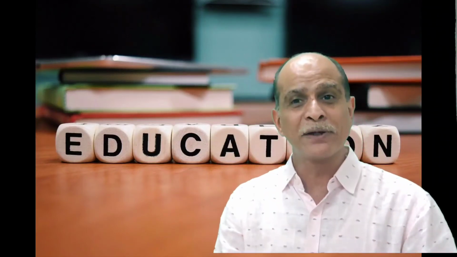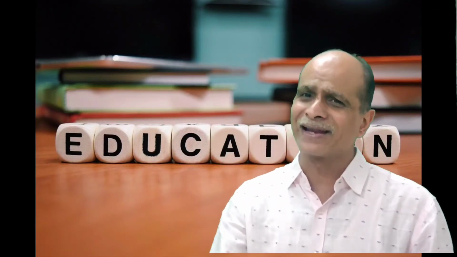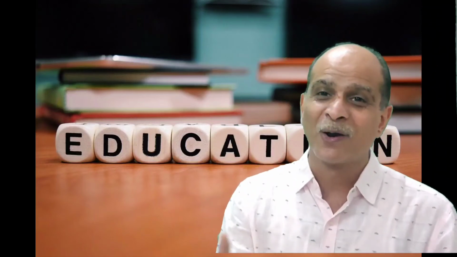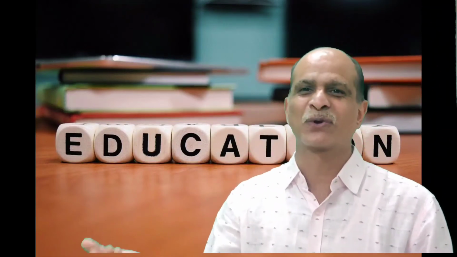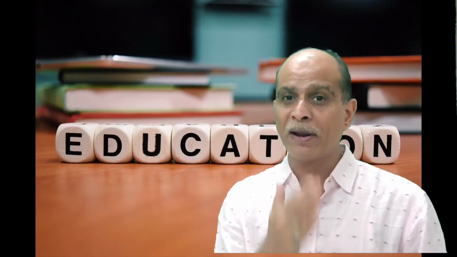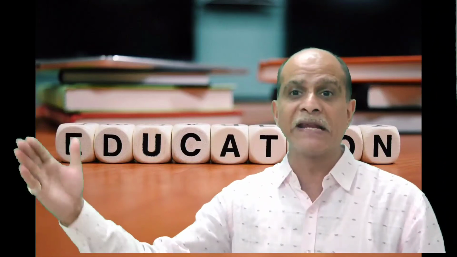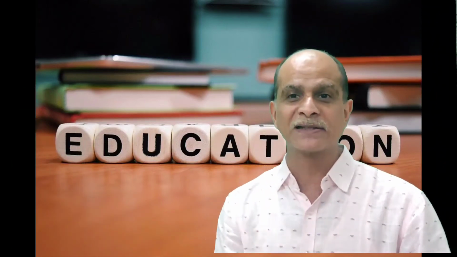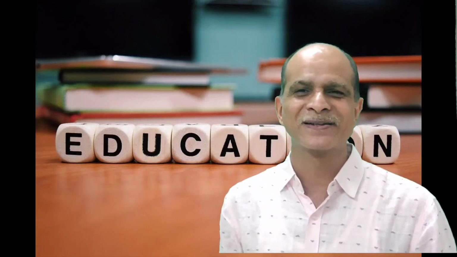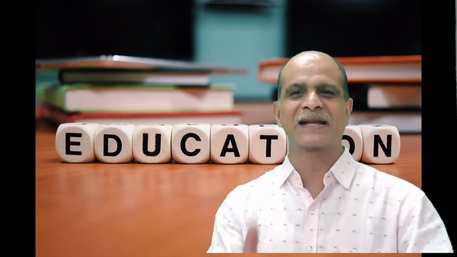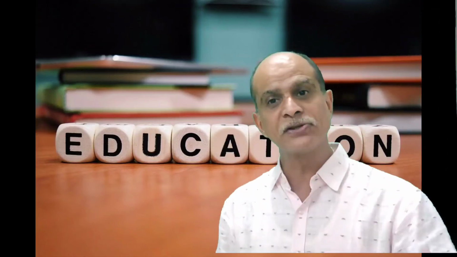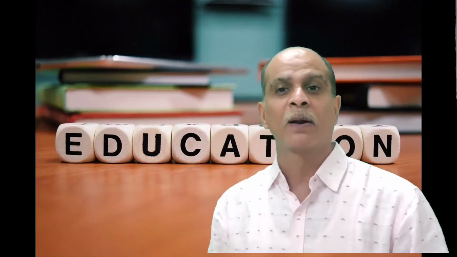The probability of getting 3 is also 1 by 6. Similarly, the probability of 6 is also 1 by 6. So the probability of each and every elementary event is 1 by 6, and that's why all these 6 are known as equally likely outcomes, because the probability of each element is the same.